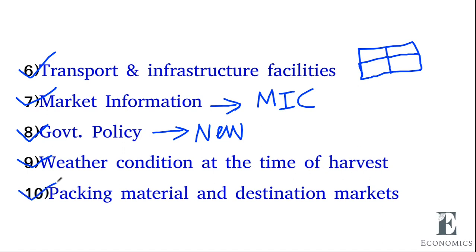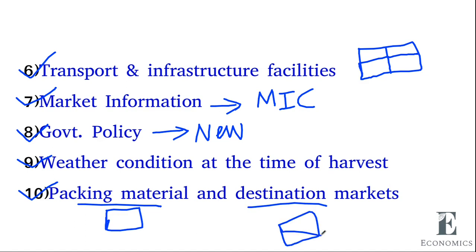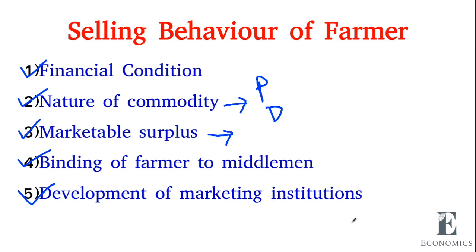Then packing material and destination market. When packing material is available, they will neatly pack it and store it. If it is not available, they have to sell it immediately. Then the destination market: if it is nearby, they can sell it. If it is at a longer distance, they can store it and sell it later. So these are all the situations that influence the selling behavior of our farmer.